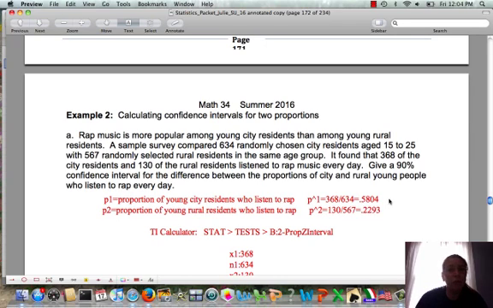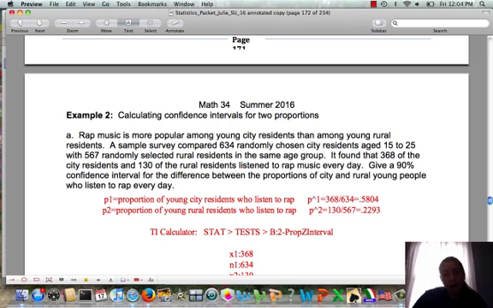Okay. Example 2, we're going to calculate confidence intervals for two proportions. So question A tells us from a sample survey the data about rap music among young city residents and young rural residents. And so if we let P1 be the proportion of young city residents who listen to rap, that is 368 out of 634, or 0.5804. And the proportion of young rural residents who listen to rap is P2 hat, 130 out of 567, equals 0.2293. And this is just the data from the word problem.